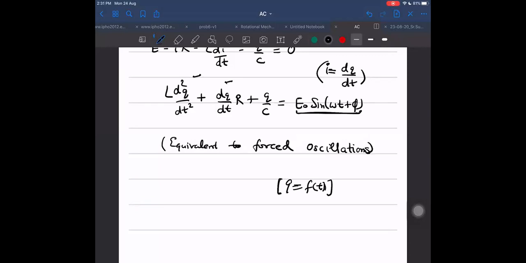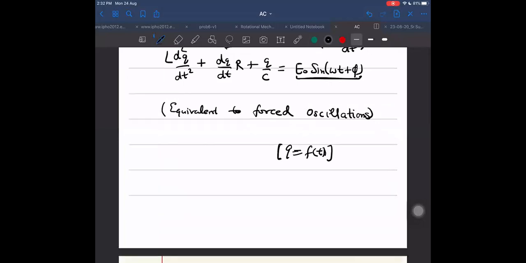So that its double derivative multiplied by some constant plus derivative multiplied by some constant plus that function divided by C, if it gives us again a sinusoidal function. So don't you think that Q should also be sinusoidal? Yes, exactly right. Q should be sinusoidal only. And those who are still not understanding, they are thinking it is becoming tough. How can we understand it is sinusoidal? I am telling you a very simple way to remember it.